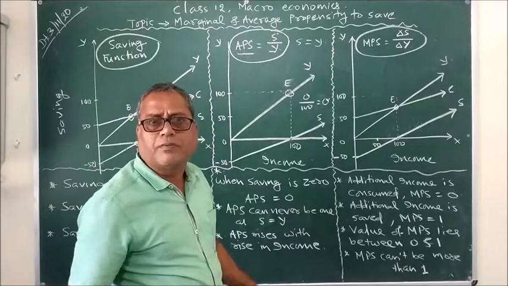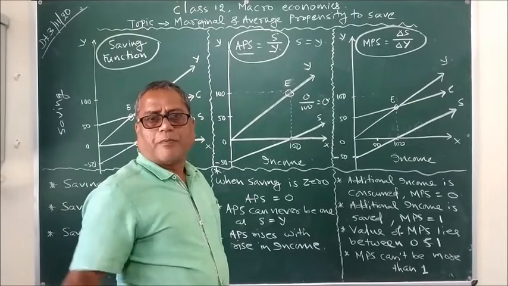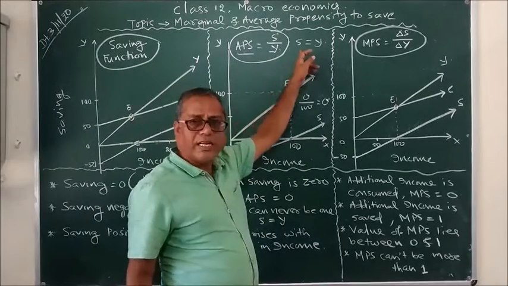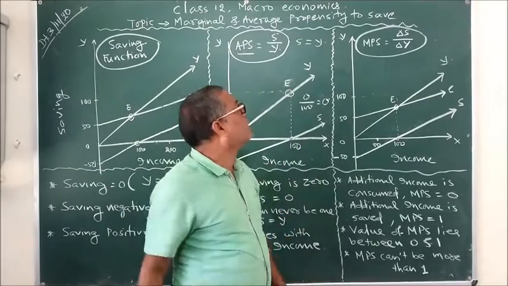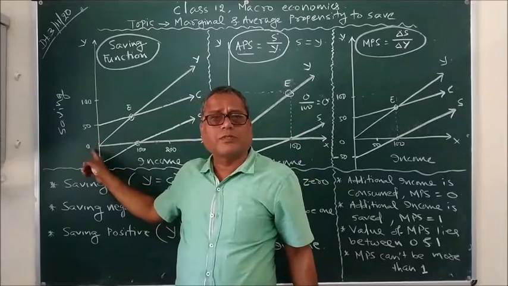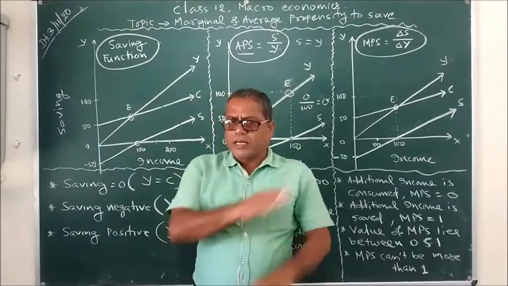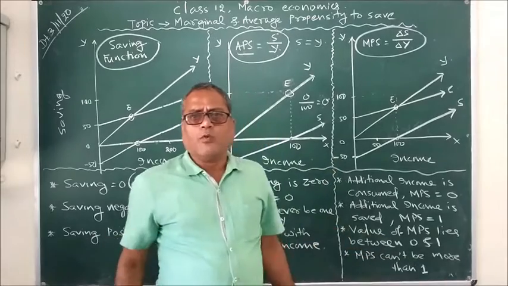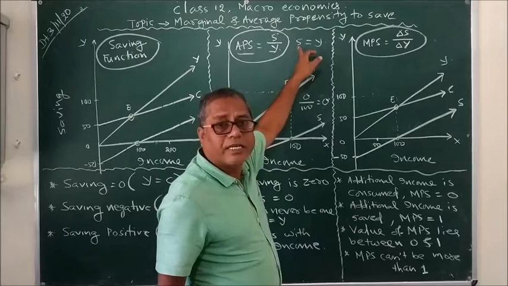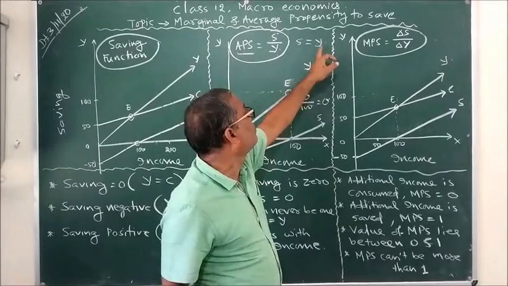And how is it possible? From the very beginning, we have known that out of our income, there is always the presence of autonomous consumption. So, at no point of time can we save our entire income. That's why saving cannot become equal to income.